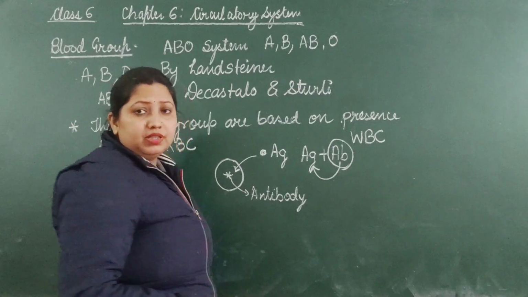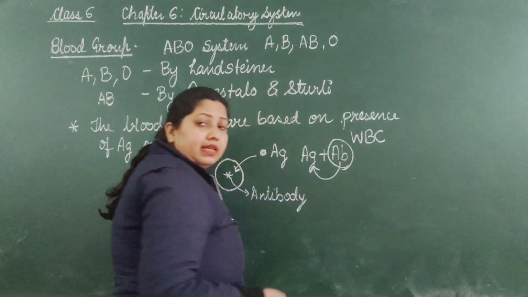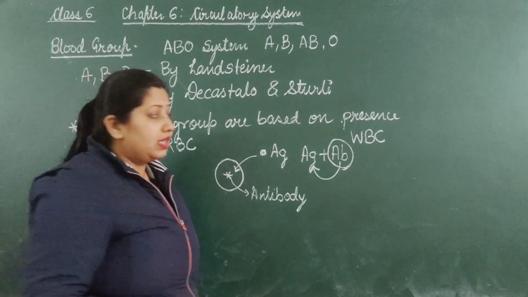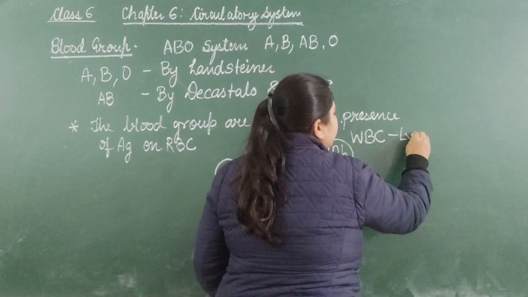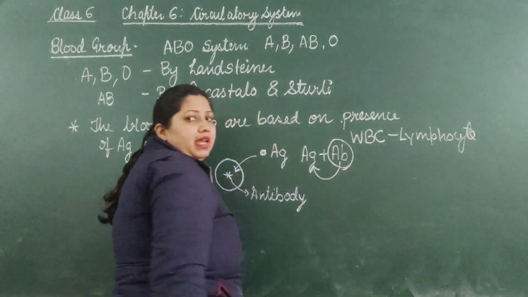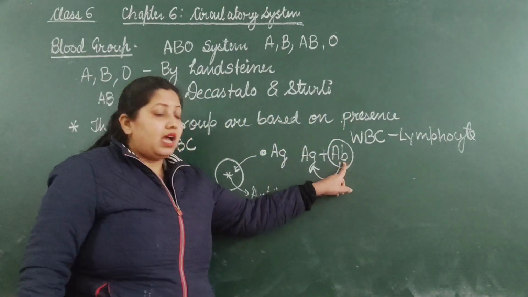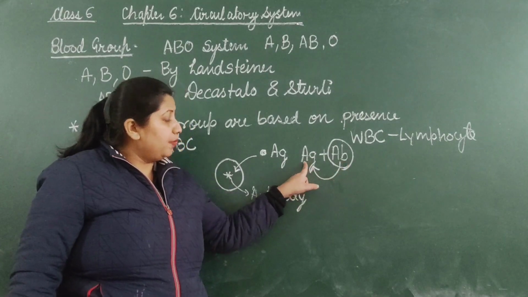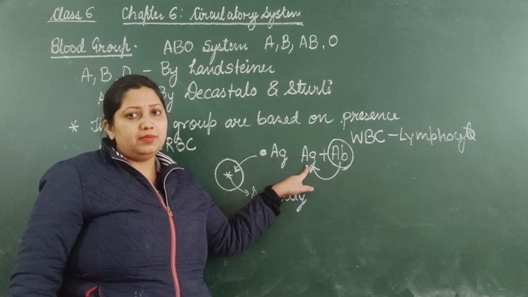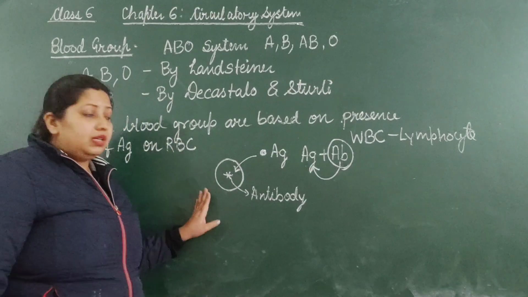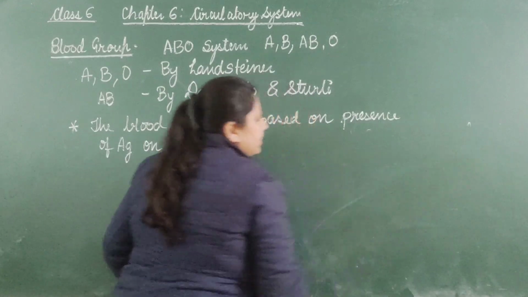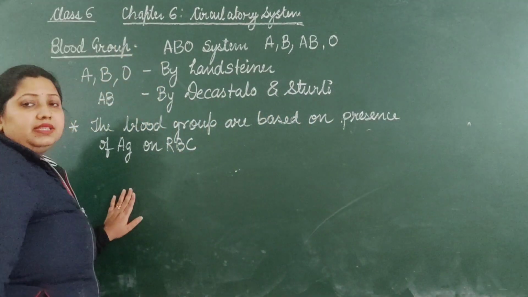There are different types of WBCs, that is granulocytes and agranulocytes. Agranulocytes are again of 2 types, monocyte and lymphocyte. So the lymphocyte WBC exactly forms the antibody, and these antibodies are exactly opposite to the antigen. So these antibodies kill that antigen and protect our body. In our blood, the natural antigens are present on the RBC surface.